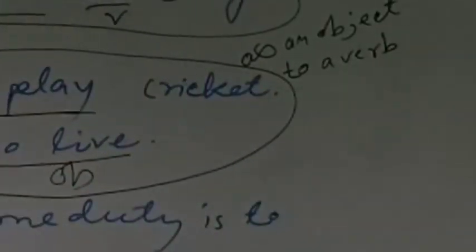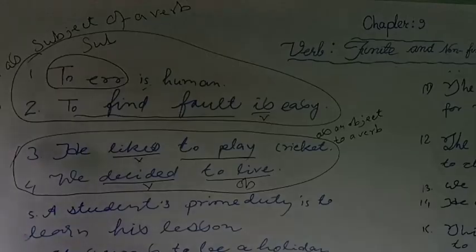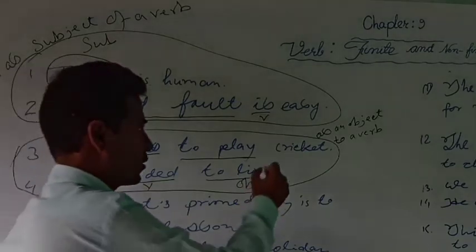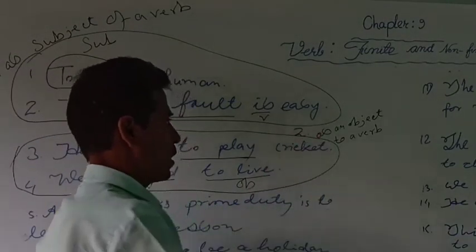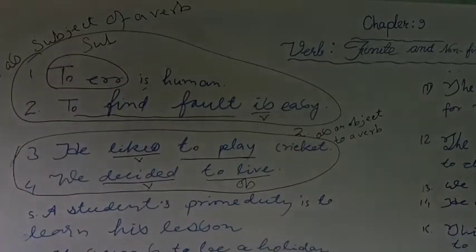This is the second use. The first use we got: an infinitive can be used as the subject of a verb, and the second use we got: an infinitive can be used as an object to a verb.